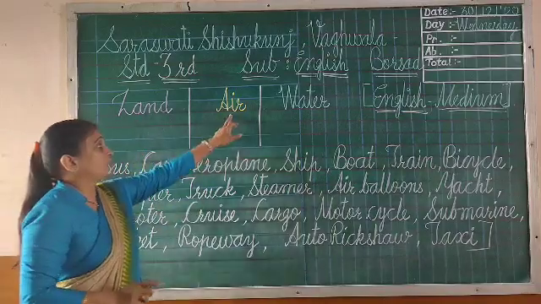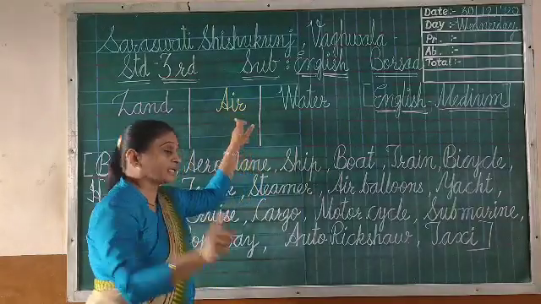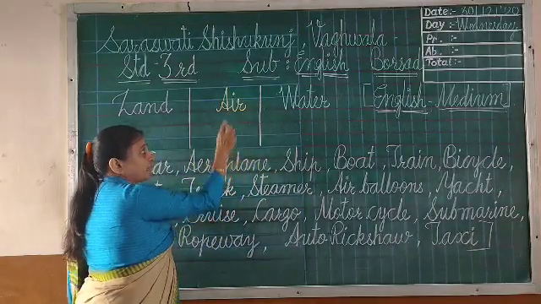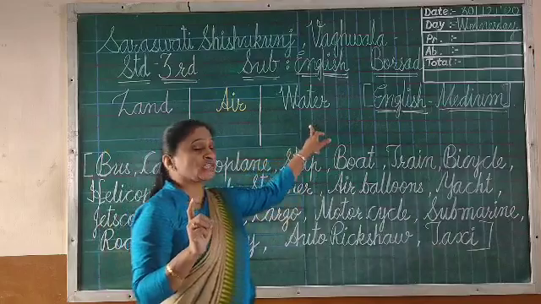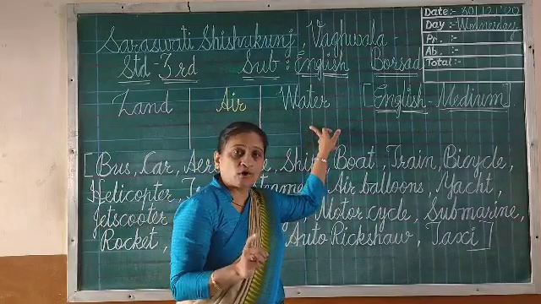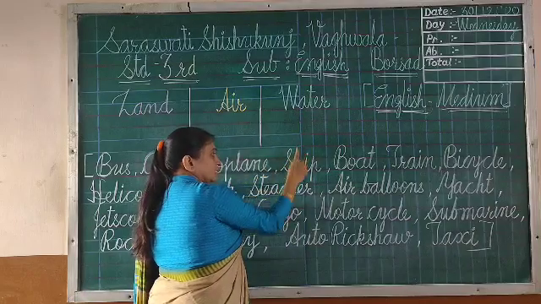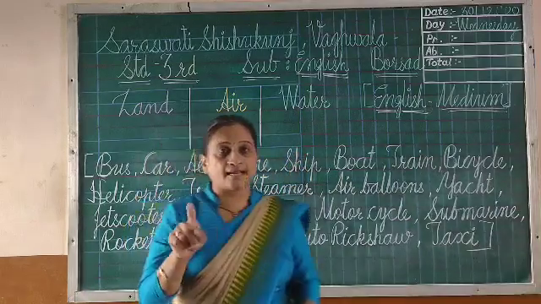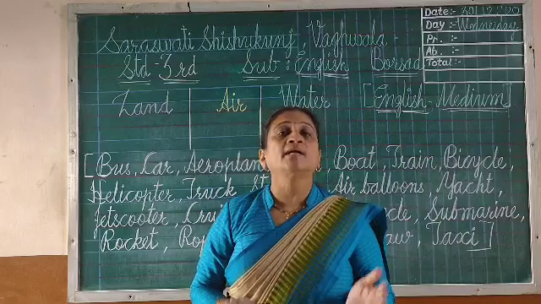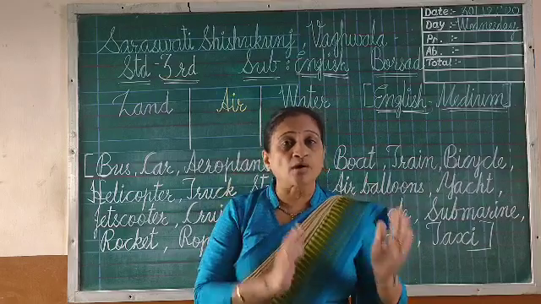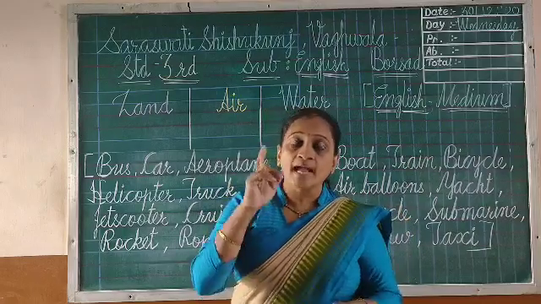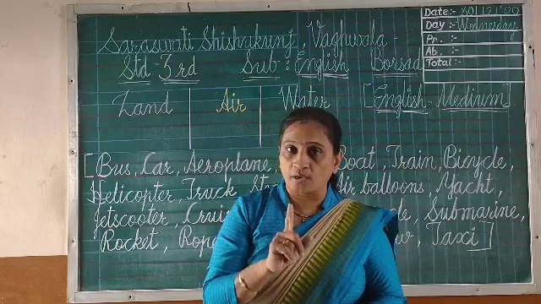Okay? Which vehicles are flying in the air? Those names you have to write one by one in the air column. And which vehicles are sailing on the water? Those names you have to write in the water column in sequence. Okay, you will get lines, so easily you can bifurcate and write it. You have to sort out all the means of transport and then write in the correct order.